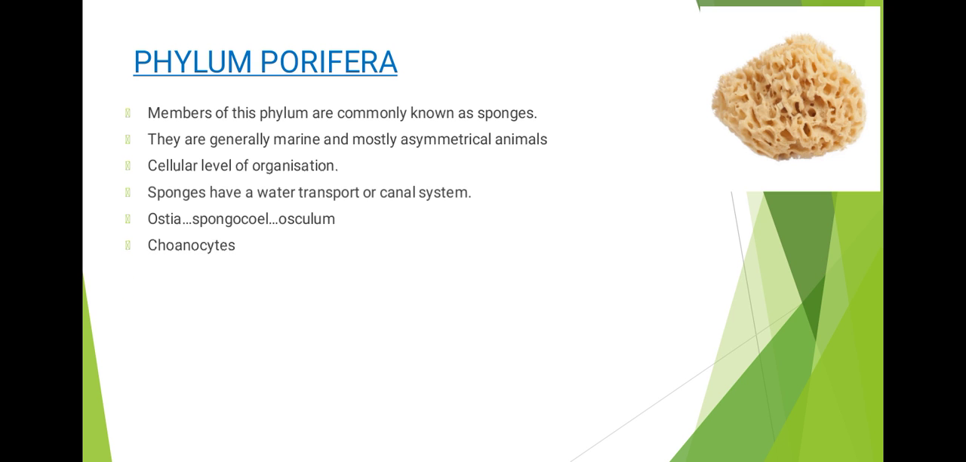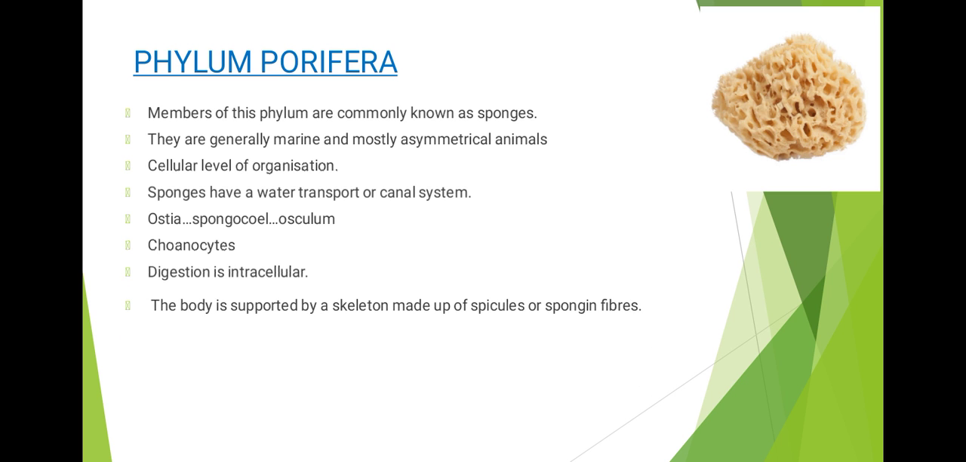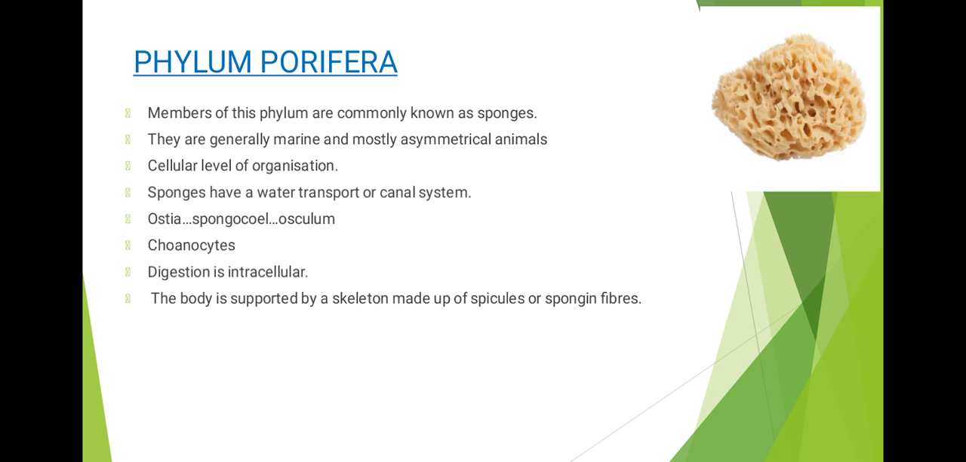Next, we have choanocytes. What are choanocytes? These are also called collar cells that line the spongioceles and the canal. The digestion is intracellular. The body is supported by a skeleton made up of spicules or spongin fibers. So this is like an exoskeleton for them. Here the sexes are not separate, that is, they are called hermaphrodite. There are no separate male or female body.